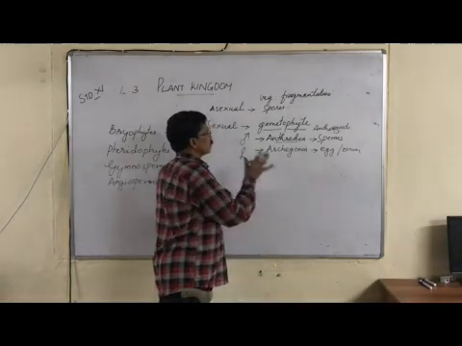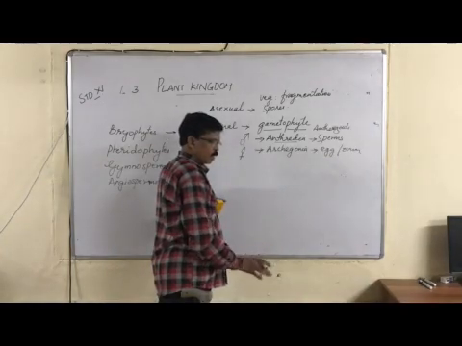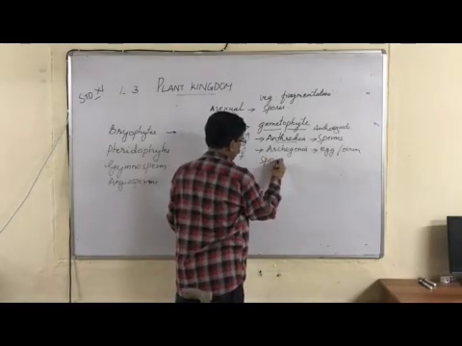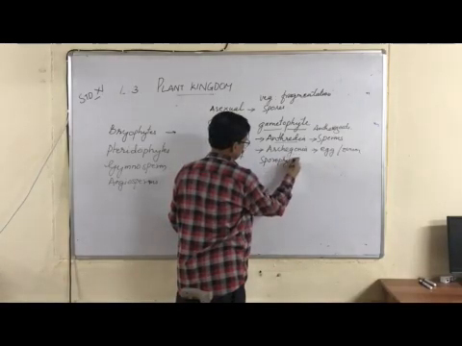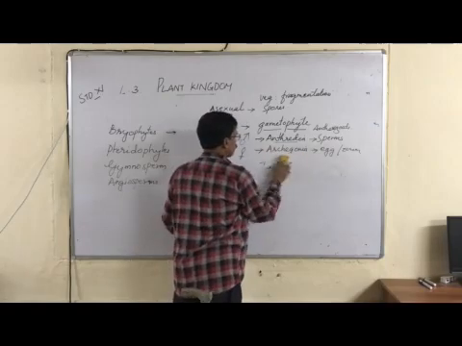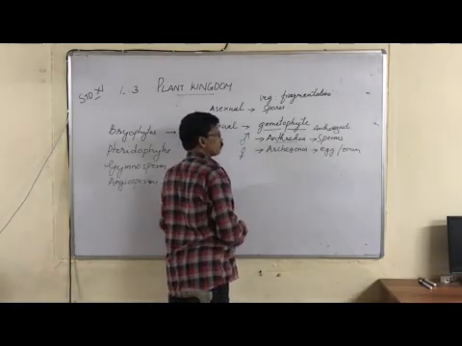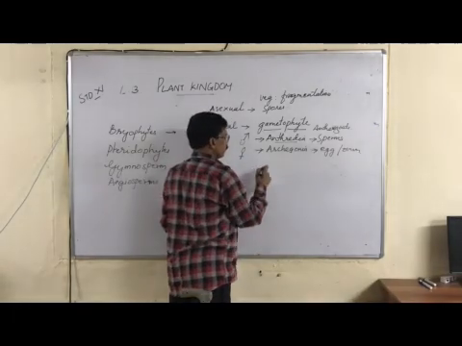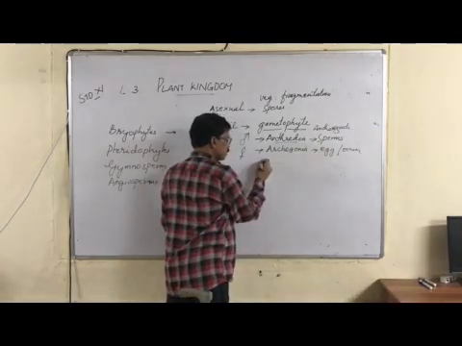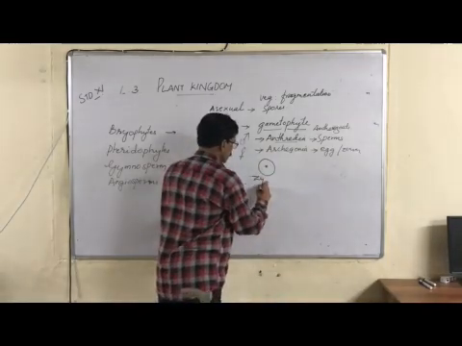Hence, this gametophyte is the major plant body, and the gametophyte produces the sporophyte later. How does it produce the sporophyte? First of all, the sperms swim through the water and reach the archegonia, near the egg. Fusion of sperm with the egg is called fertilization. Fertilization results in the formation of a zygote.